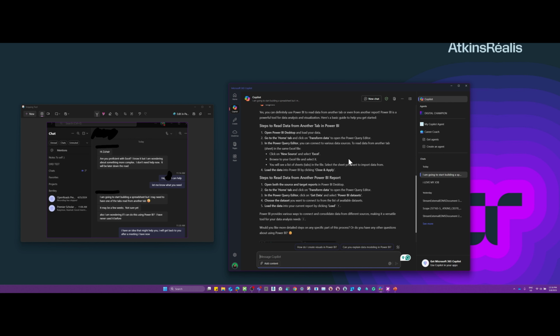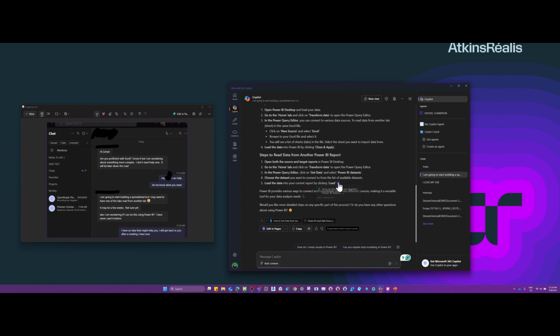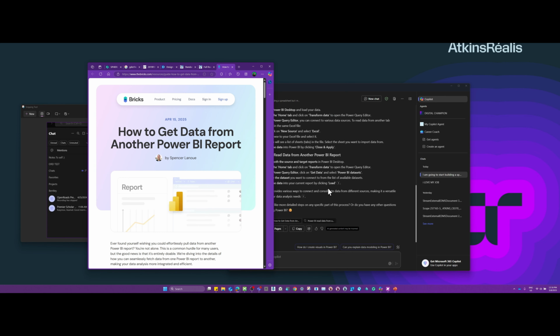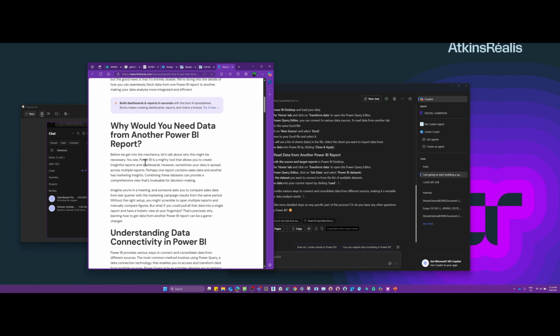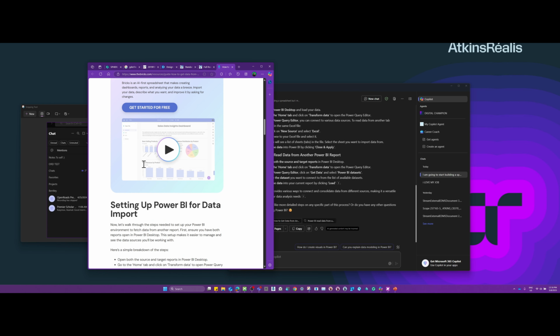Okay, good. Again, it also lists what to do, and it included resources too. Let's check one of these resources. Of course, it's from the internet, but it looks like it's helpful.